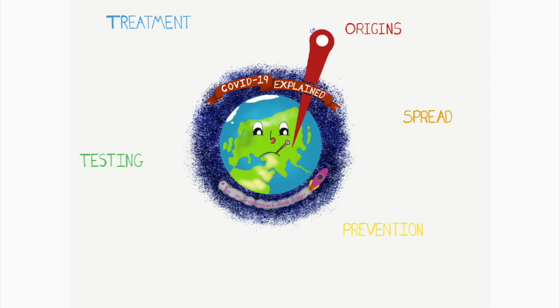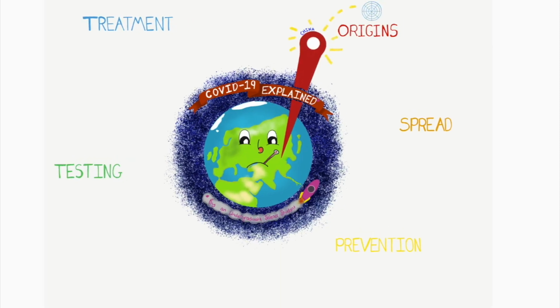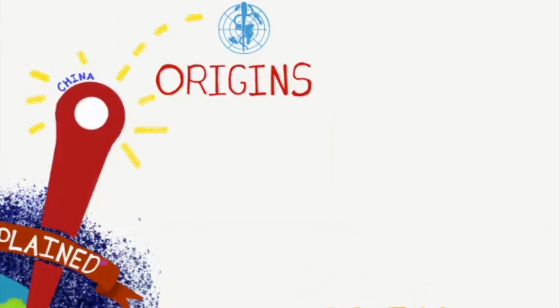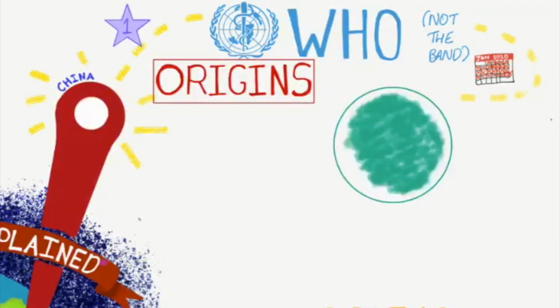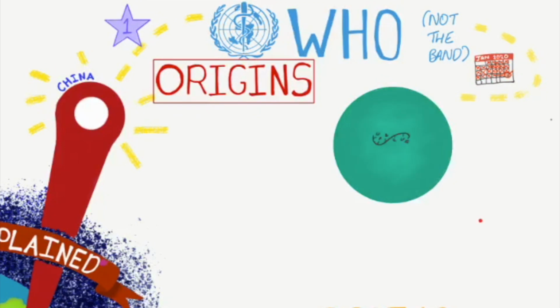The first cluster of COVID-19 cases was reported as unusual pneumonia by clinicians from the Wuhan province in China to the WHO on December 31st, 2019. That purple star marks a reference. I'll be leaving them all over this video so that the papers I'm talking about are easily identifiable. In less than 4 weeks, the virus had been identified, its genome sequenced, and a test developed, which we will talk about later. The cause of these pneumonia cases was identified as a novel member of the coronavirus family, now called COVID-19.